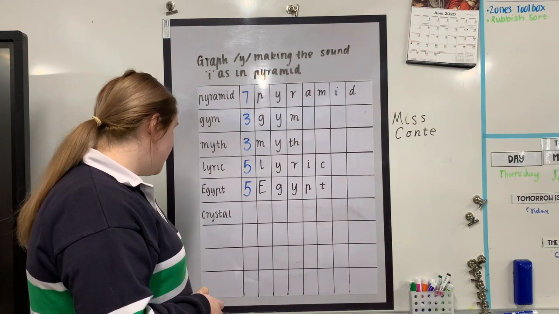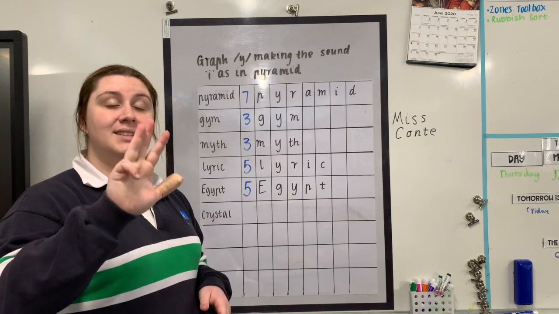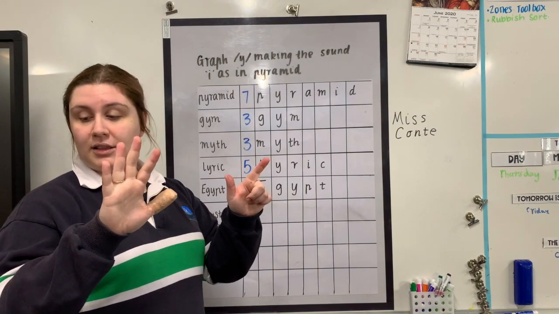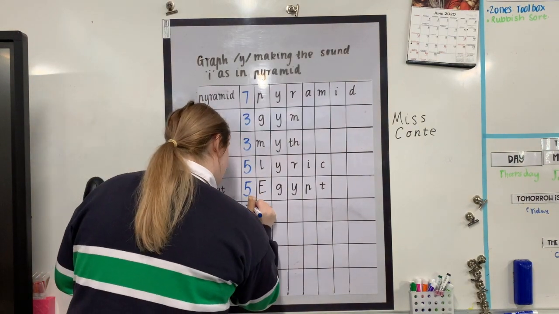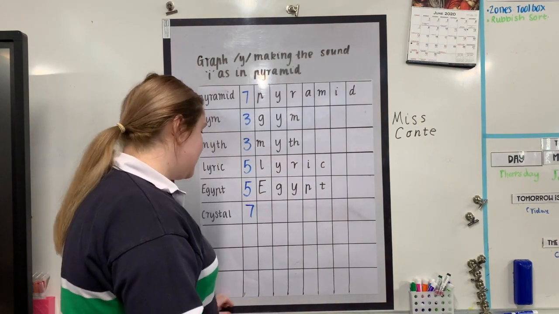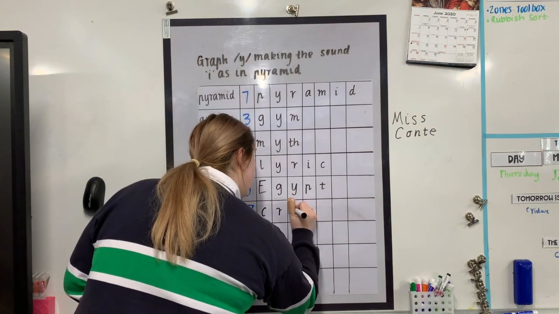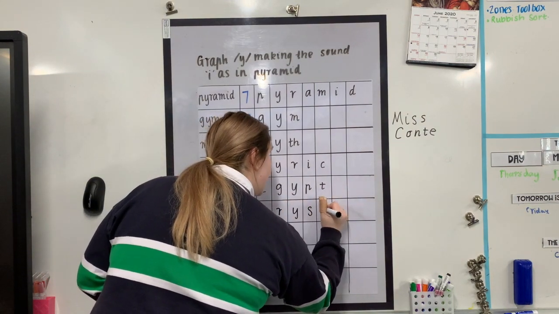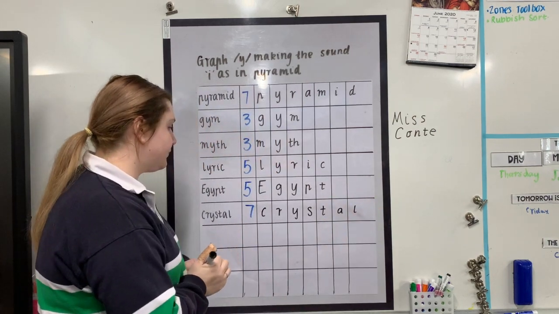The sounds in the word crystal are K, R, I, S, T, A, L. There are 7 sounds. And the letters in the word crystal are C, R, Y, S, T, A, L.